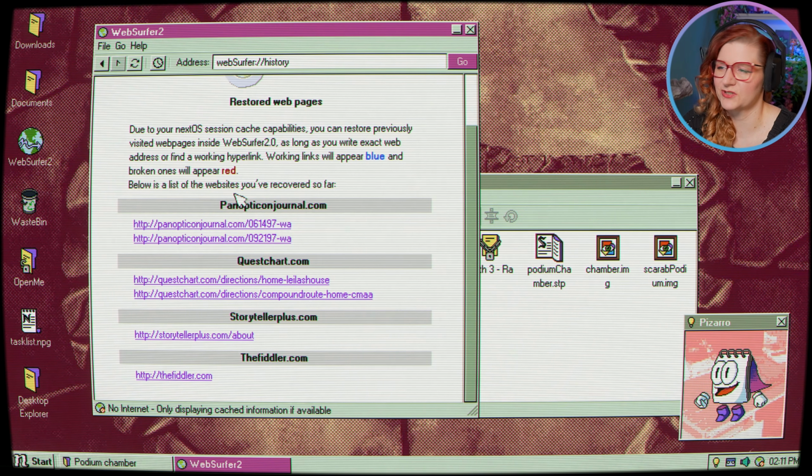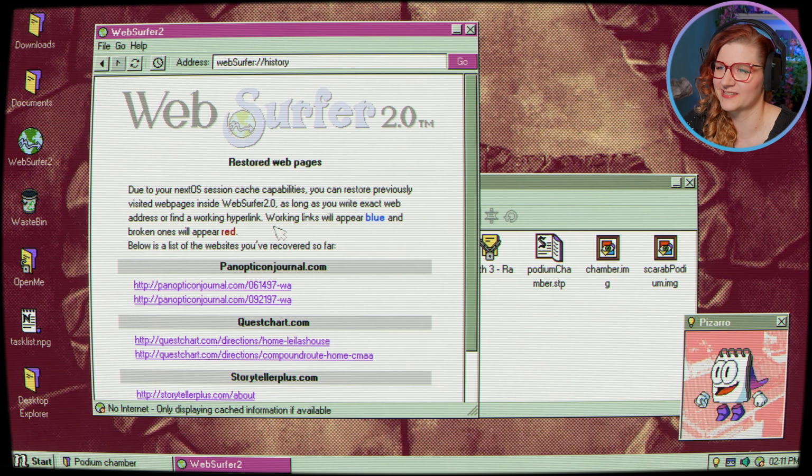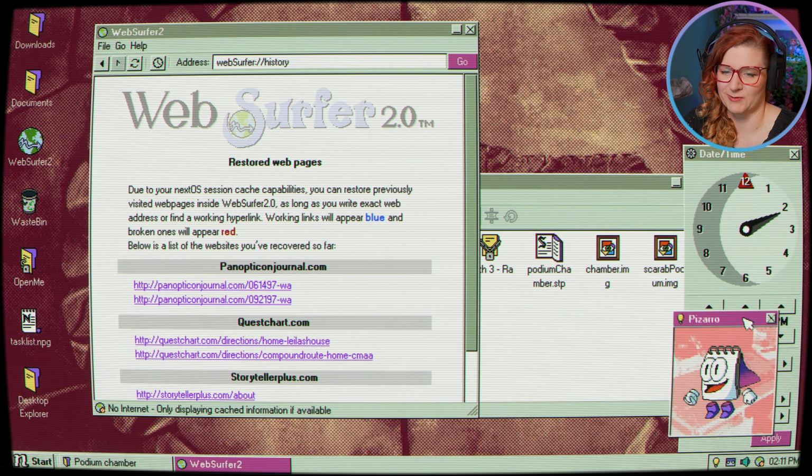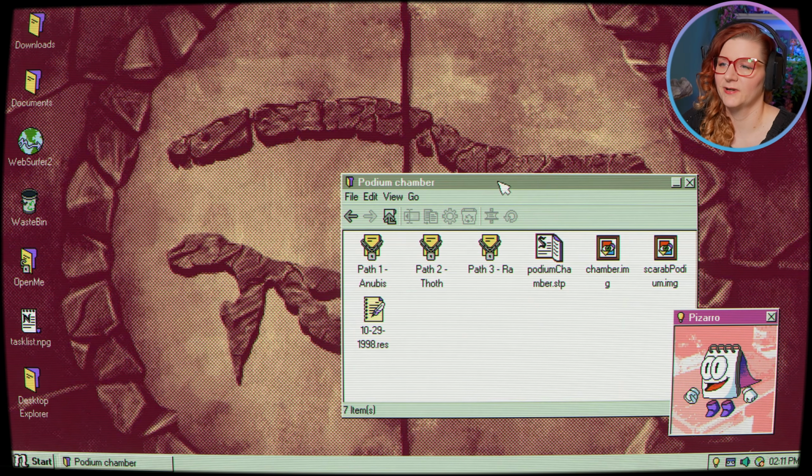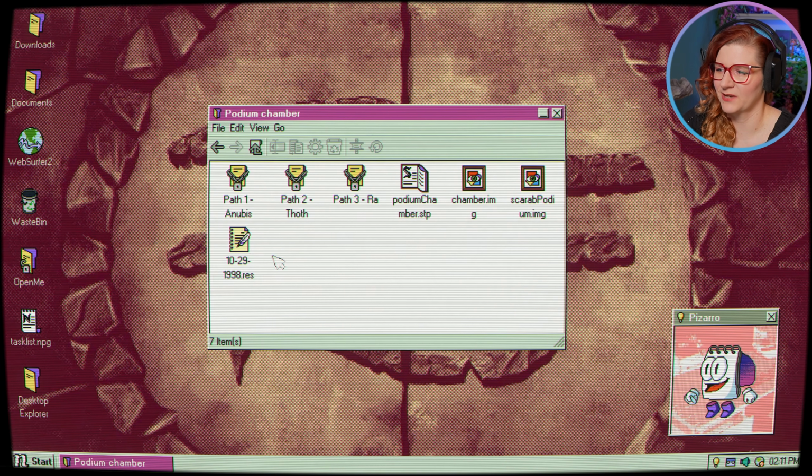You would presume that these are the most recent things if they're cached, but you don't know, it could be some older stuff. It's definitely older articles from '97 and we're in 2012 right now. Okay, well, let's go back to the podium chamber.